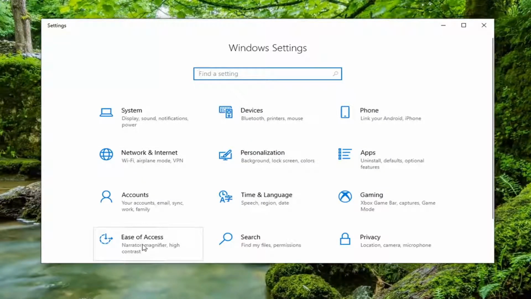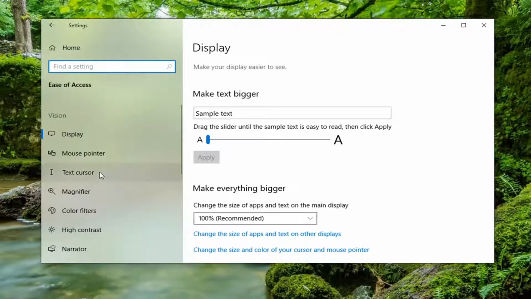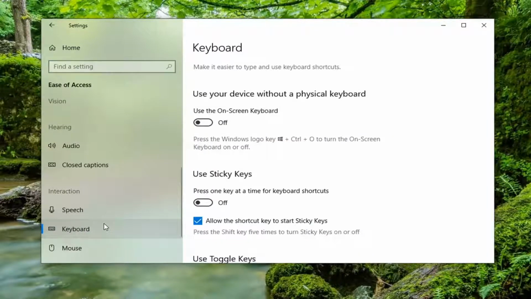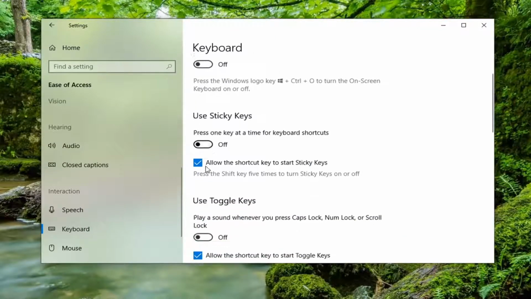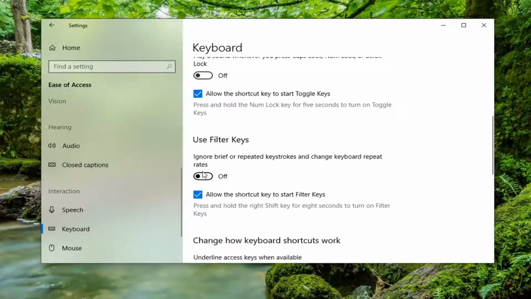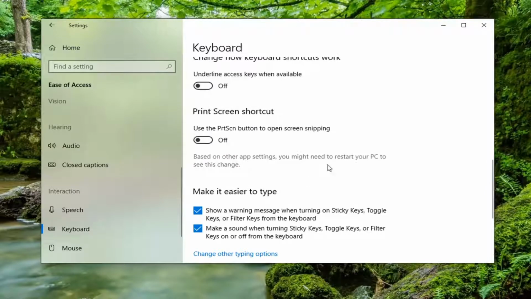Select the Ease of Access tile, and then select Keyboard on the left side. You might have to scroll down underneath Interaction. Select Keyboard. Where it says Sticky Keys, make sure that's turned off. Toggle Keys, make sure that's off. And then Filter Keys, make sure that is off as well. Once you have ensured that, hopefully that should pretty much be about it, guys.